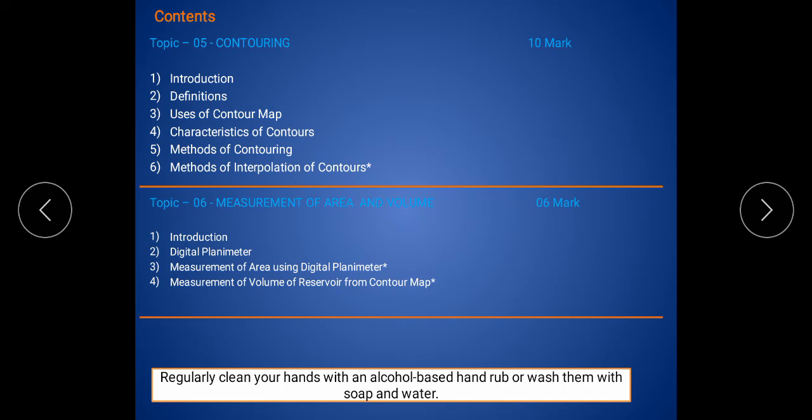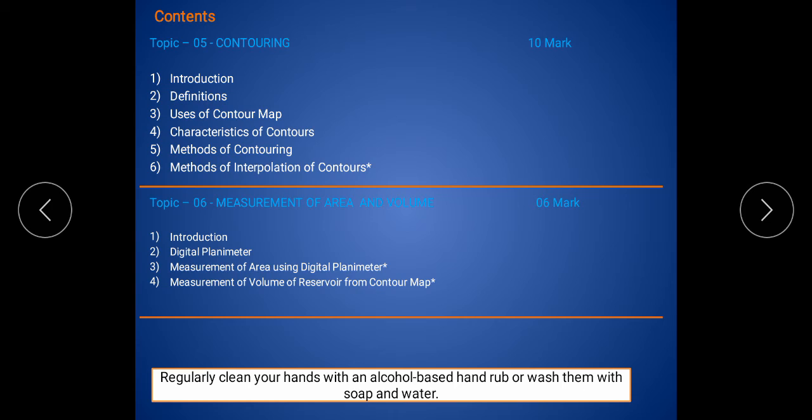Then the fifth content of the fifth topic, contouring, is the methods of contouring. When we discuss contouring and its uses, there are many methods for preparation of a contour map. So we discussed all these methods in the fifth content. Then the sixth content of contouring is the method of interpolation of contours. What is meant by interpolation of contours and its methods we discussed in the sixth content. So these are the 6 contents available in the fifth topic, contouring.